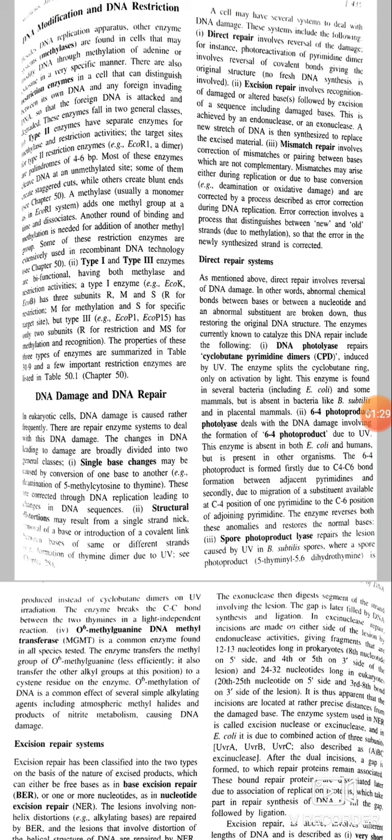The target sites for type II restriction enzymes like E. coli EcoRI, a dimer, are palindromes of 4 to 6 base pairs. Most of these enzymes cleave DNA at an unmethylated site. Some of them create staggered cuts while others create blunt ends.